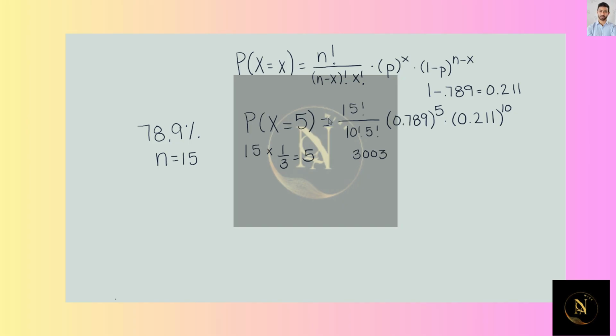Remember, you can find the factorial button in your calculator underneath math. Go over to PRB. You can also do 15 times 14 times 13 times 12 all the way down to 1, and same thing here. We're going to multiply that by 0.789 to the 5th power times 0.211 to the 10th power. When we do that in our calculator, we get 1.61 times 10 to the negative 4 power, which is 0.000161. So less than 1%.